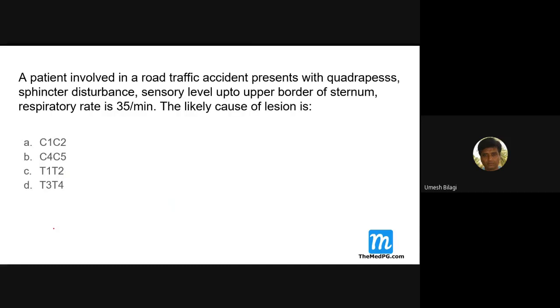A patient involved in a road traffic accident presents with quadriparesis, sphincter disturbance, and a sensory level up to the upper border of the sternum. Respiratory rate is 35. The likely lesion is where? C1, C2, C4, C5, T1, T2, T3, T4. Where?